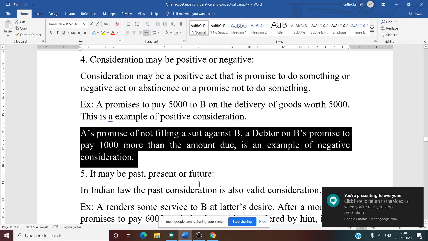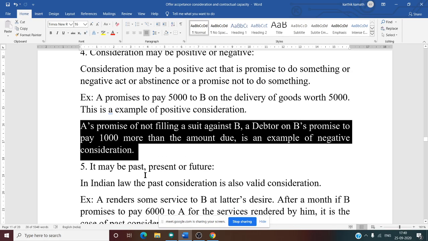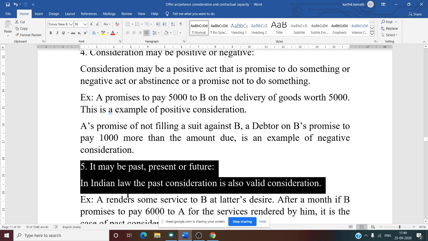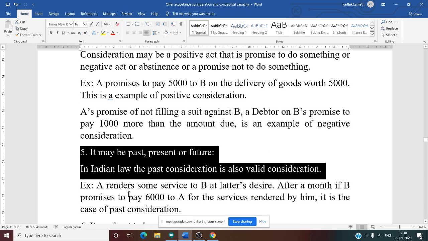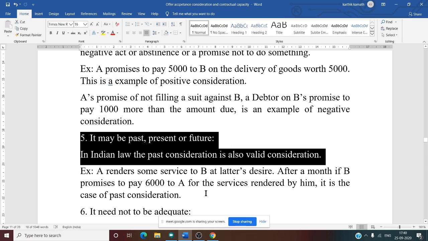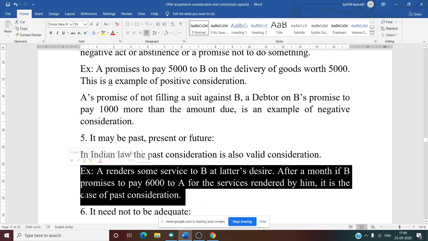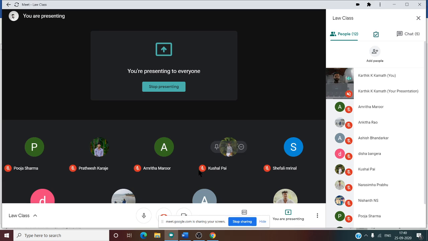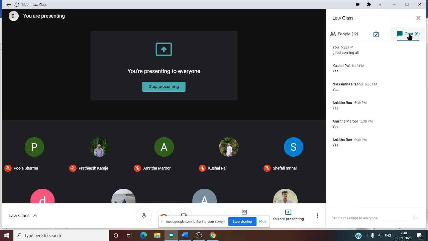It may be past, present, or future. So it can be of any of the three types, but under Indian law, past consideration is also valid consideration. Why? We need to see the example now. A renders some service to B at B's desire. After a month, B promises to pay 6,000 to A. Suppose there is a painting. Let us take the example of painting.